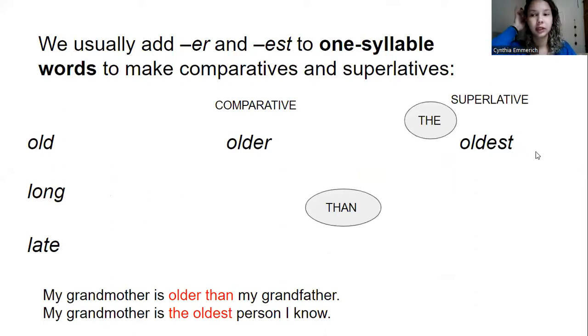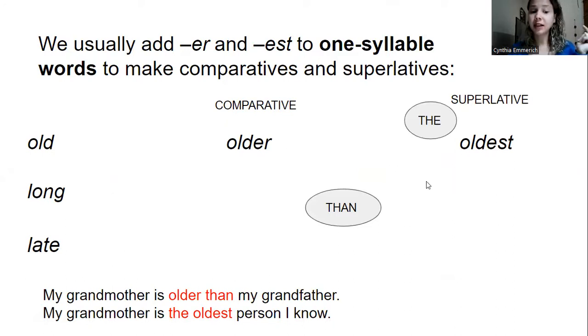I need your help. So we usually add the ER ending or the EST when we're talking about superlatives, EST, ER when we are comparing with one syllable words. So with small words, we use the ER and EST in the end. If there is an E here, as is the case of late, we just add R, okay?